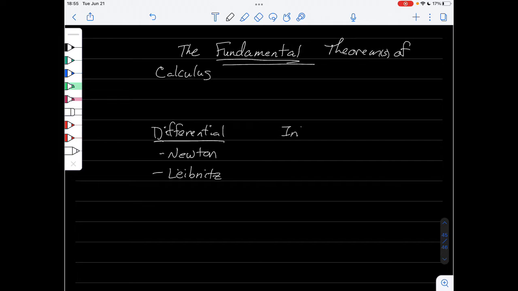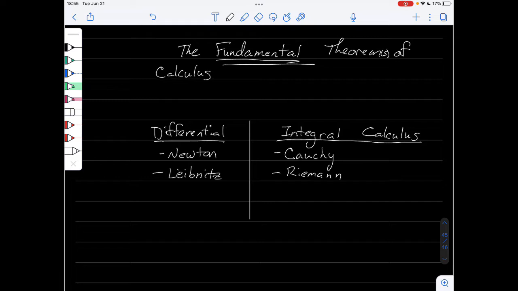And then there was integral calculus, and it was developed by a ton of people. But namely the two big guys in this were Cauchy and Riemann. And for a long time, these two were separate things, and never the twain shall meet, until the fundamental theorem came along. And the fundamental theorem broke apart these walls and connected the two.